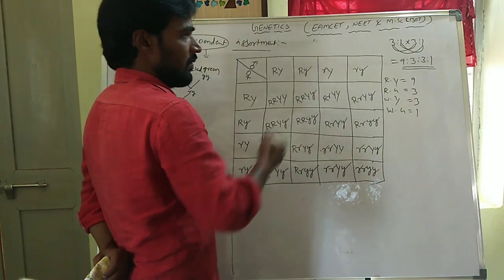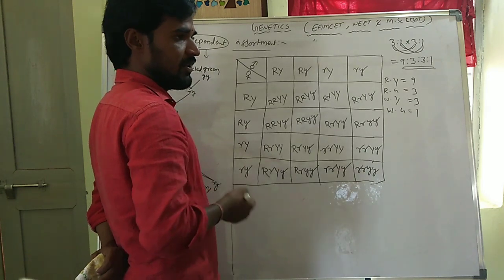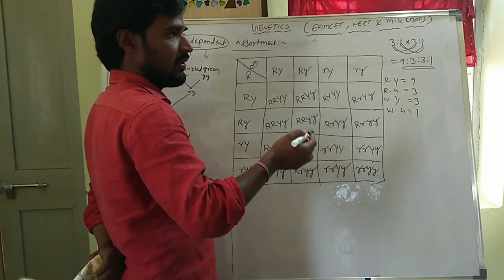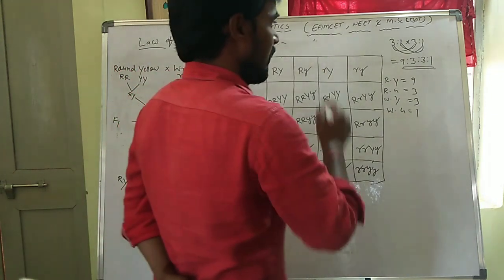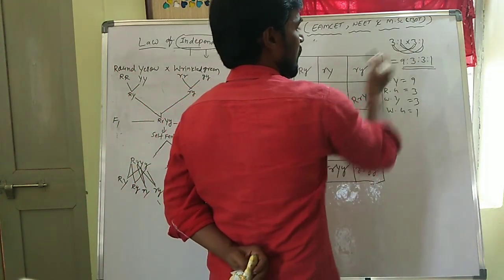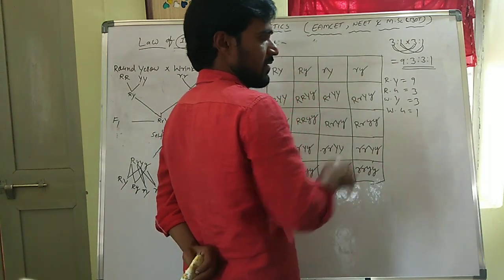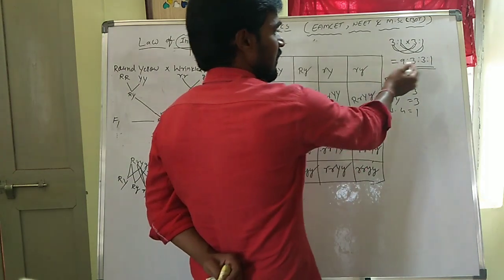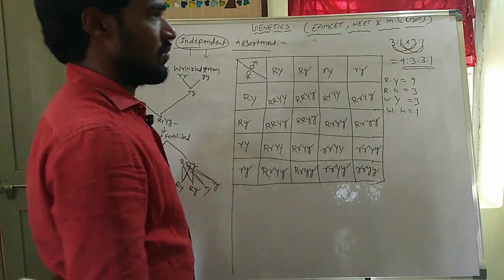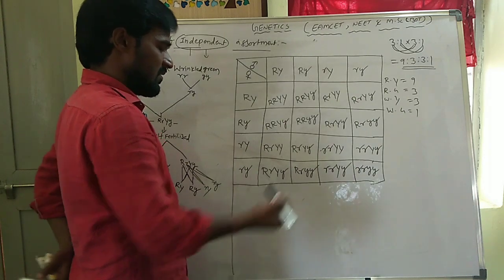So we find out the phenotype ratio in a dihybrid cross by taking the phenotype ratio of the monohybrid cross. In a monohybrid cross the phenotype ratio is 3:1, into 3:1 because it is a dihybrid cross. That is why we take 2 phenotype ratios from the monohybrid cross. Then 9:3:3:1 is the phenotype ratio in a dihybrid cross.